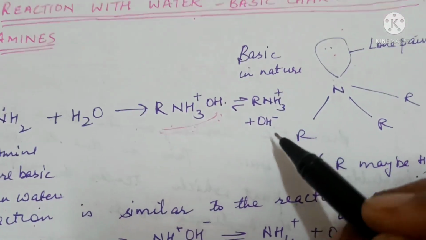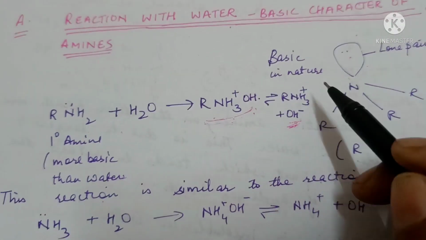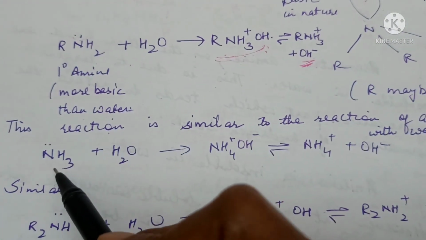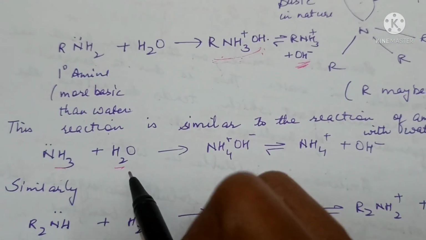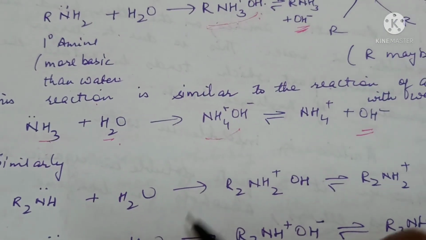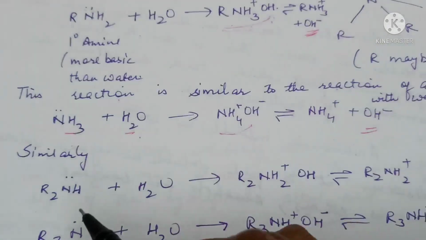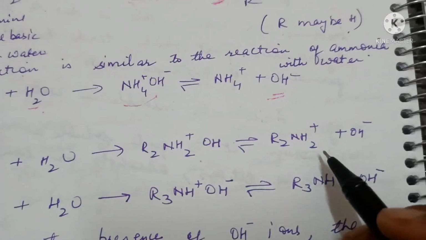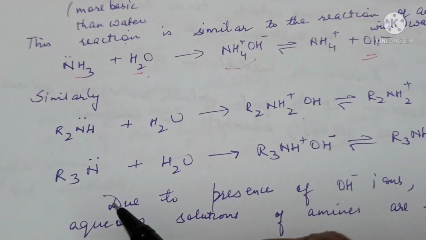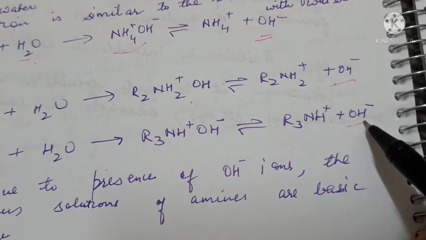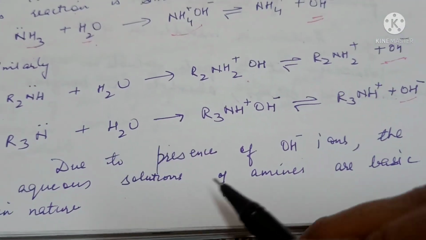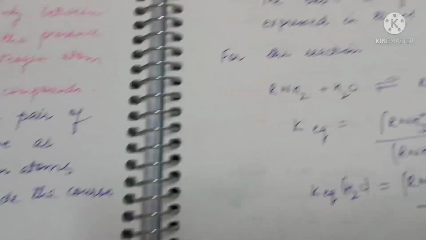They are basic in nature and will release hydroxide ions when dissolved in water. This reaction is similar to the reaction of ammonia in water. Ammonia dissolves in water to form ammonium hydroxide, which will give hydroxide ion, so it is basic in nature. Similarly, secondary amines will also form secondary ammonium salt and release hydroxide ions. Tertiary amine will also release hydroxide ions. Due to the presence of hydroxide ions, aqueous solutions of amines are basic in nature.